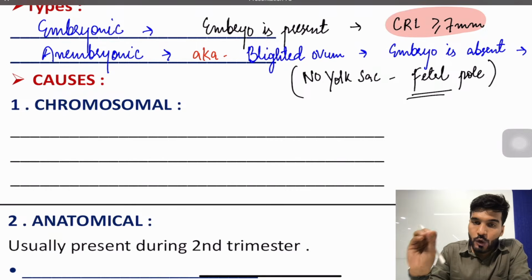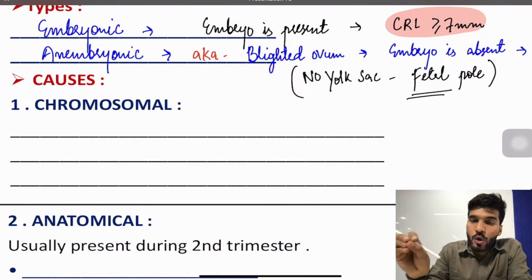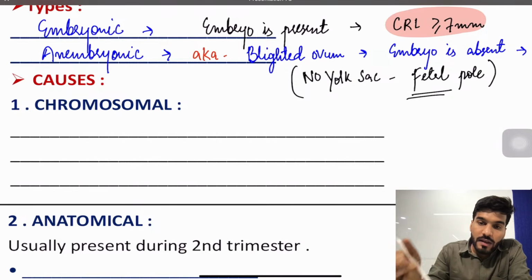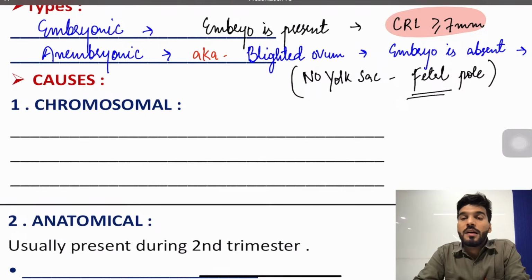Abortion is loss of pregnancy less than 20 weeks, or the weight of the fetus is less than 500 grams. The second thing is that we have two types of abortions. First is the embryonic abortion, in which the embryo is present. That's what we will understand: what is a missed abortion, complete abortion, incomplete, inevitable and threatened.